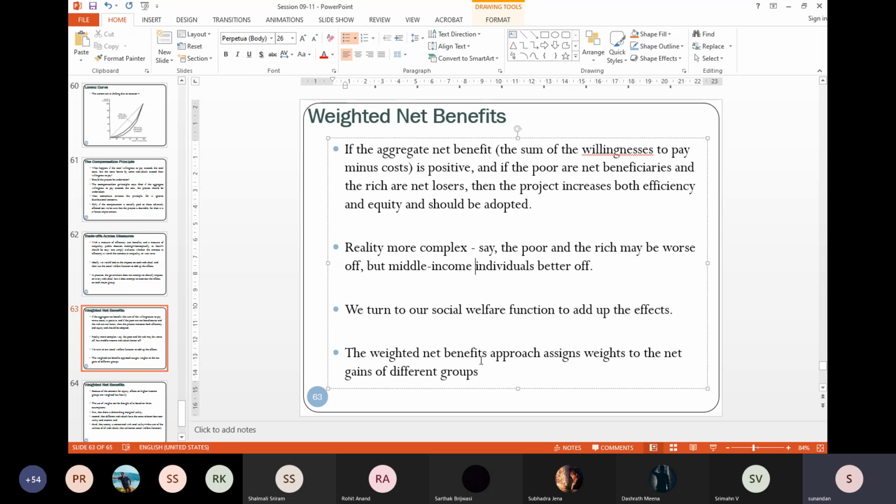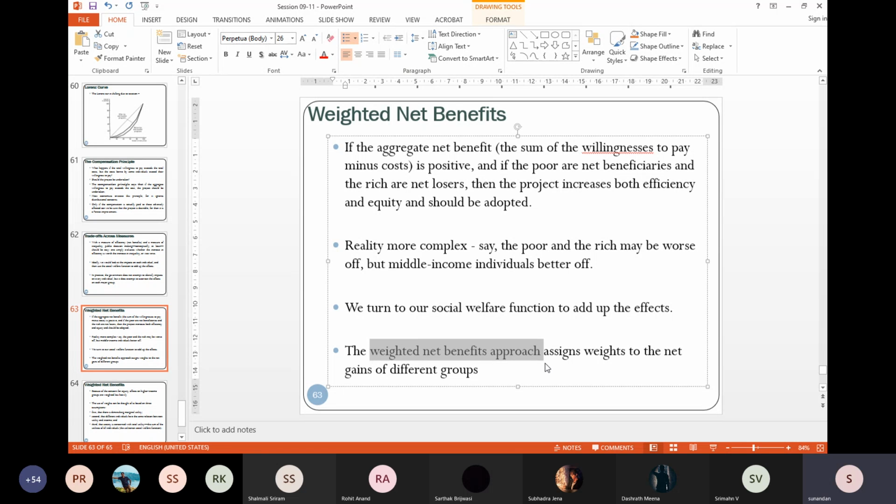What we do basically, we adopt a weighted net benefit approach. We assign weights to the net gain, which can be positive or negative, to different groups of people.